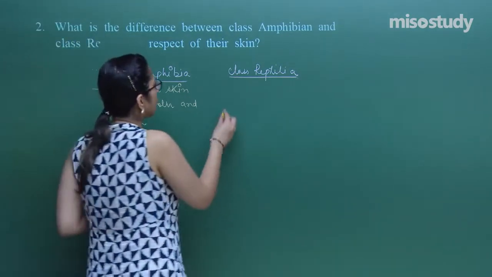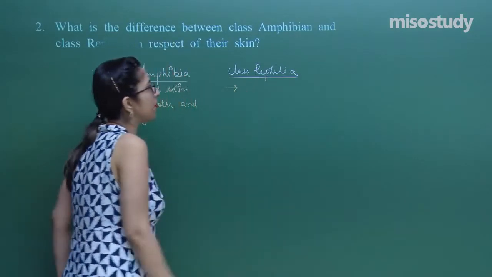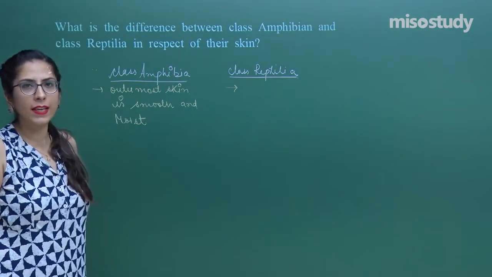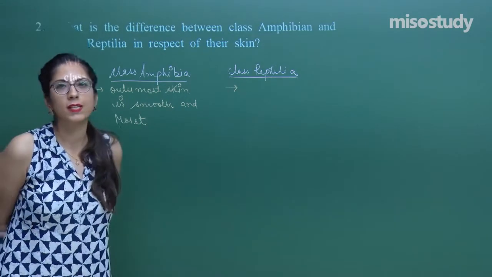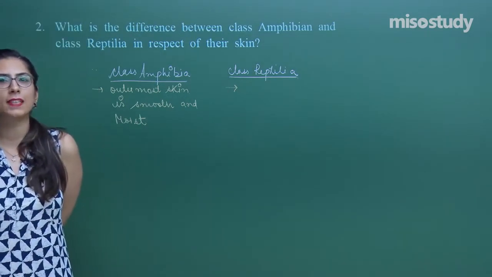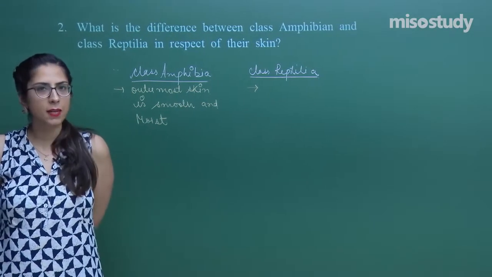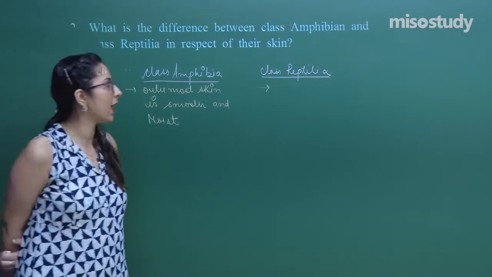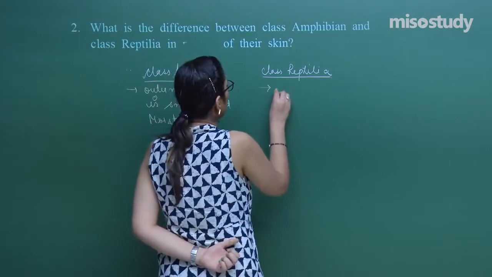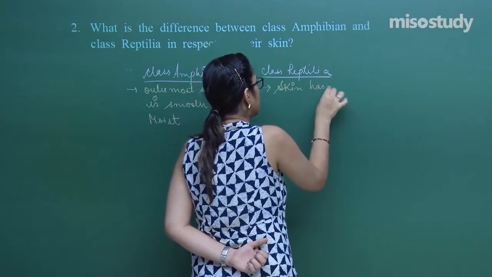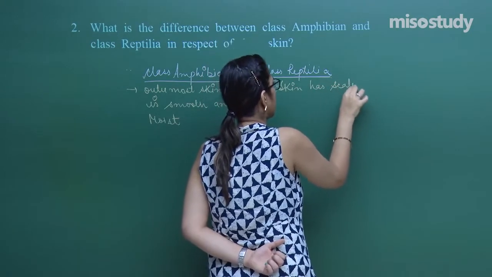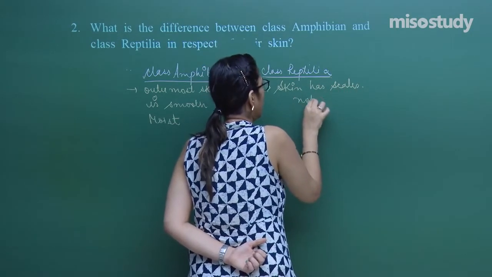Whereas the organisms that belong to class reptilia have scales present on their body. For example, you have seen crocodiles and snakes. In snakes, the scales are present all around their body. That is a characteristic feature. Skin has scales and is not smooth.